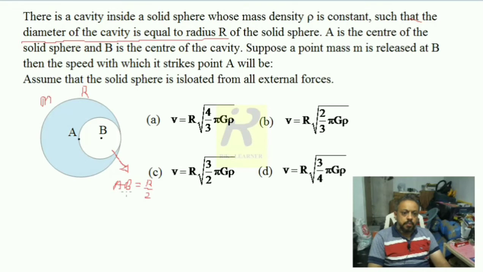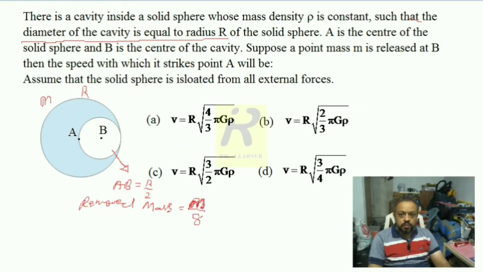Right. So when this happens, since the density of the whole sphere is constant, we can easily say the mass of the part of the cavity that is removed, the removed mass, is the mass of the cavity. That will be equal to M divided by 8. Here M stands for the mass of this whole sphere. So this is how you must observe first. Distance AB is r divided by 2.